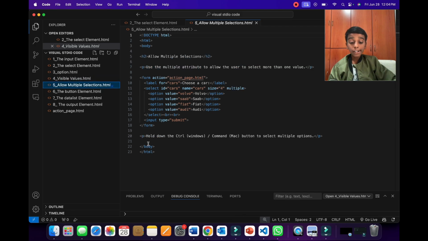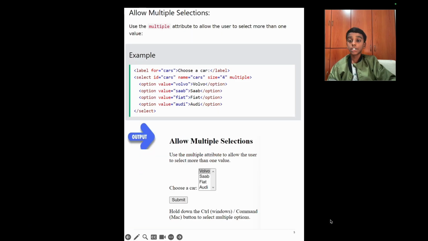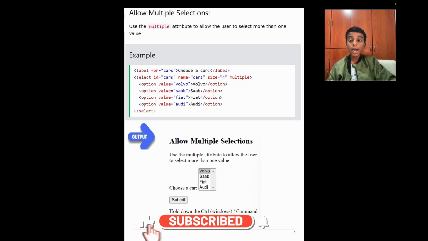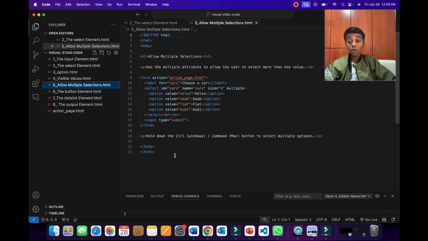Now let's go back to our PowerPoint presentation to learn about more. Allow multiple selections. Use the multiple attribute to allow the user to select more than one value. Here we have an example where we have the label, the same code that was shown before, but in our select you have a multiple attribute. Now let's go to Visual Studio Code to visualize this.